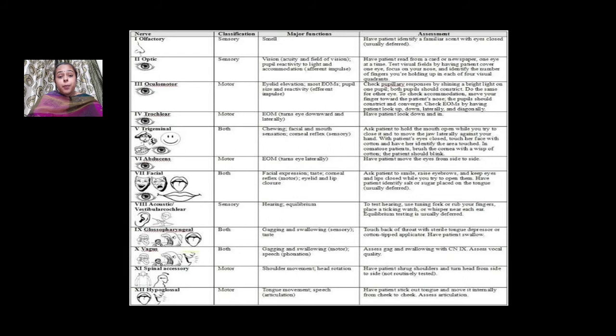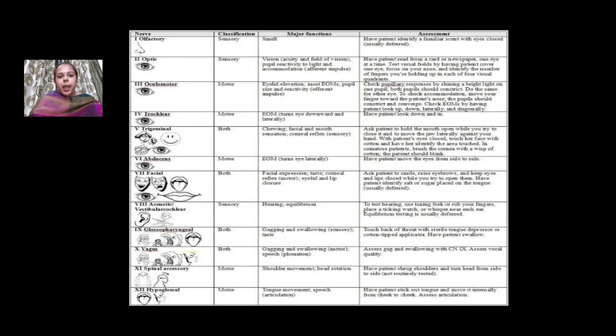We can ask the patient to clench his teeth, raise his eyebrows, and close his eyes, and we can check nasal flare, etc. And for the sensory part, we can check the taste sensations, corneal reflexes, etc. For the eighth cranial nerve, that is vestibulocochlear, which is a sensory nerve, we can check two things. First is hearing with the help of Rinne's test and Weber's test, and second is balance, which can be checked by a balance test.